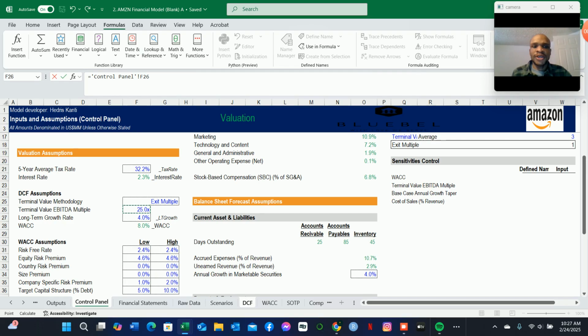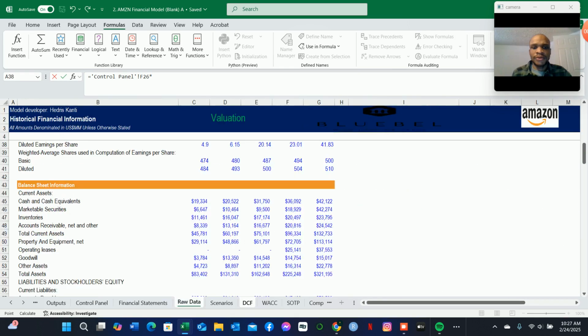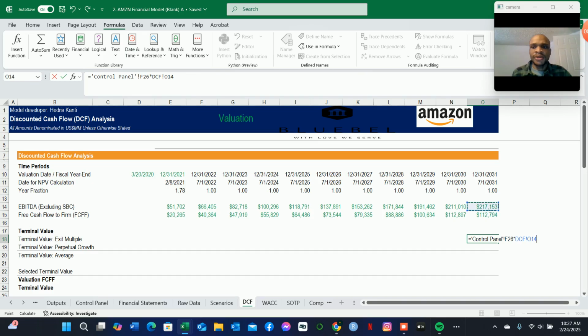So in case you want to sell your stocks at the end of that terminal period, you're going to be selling that at 25 times, and then we multiply that by, switch back to our DCF tab, EBITDA excluding stock-based compensation by the end of this fiscal year 2031. So we have that terminal value calculated there. So in this case, essentially what we are saying here is that this is the enterprise value of the business based on the terminal value exit multiple.